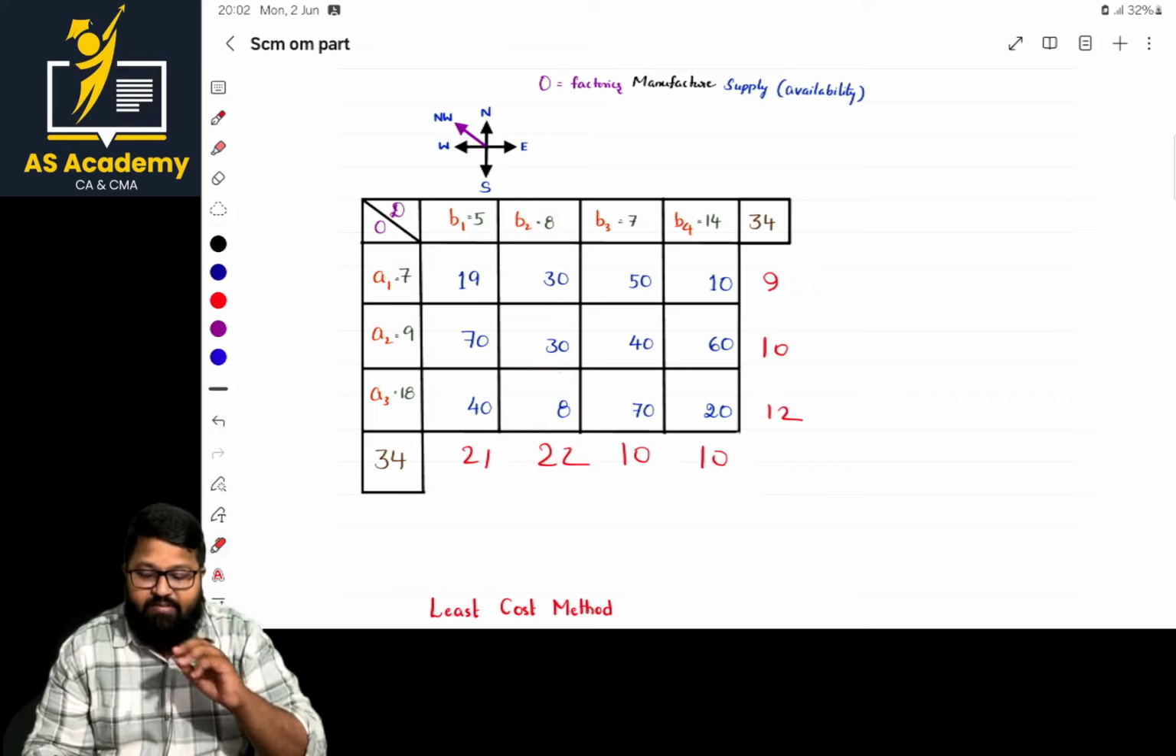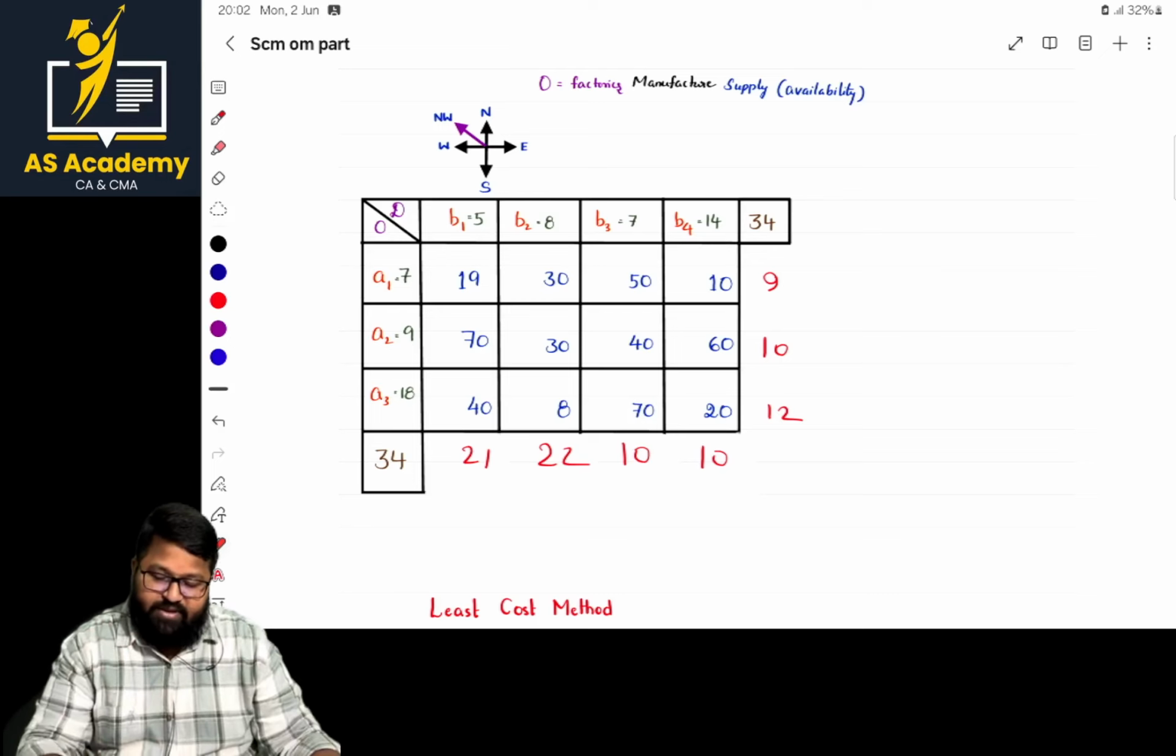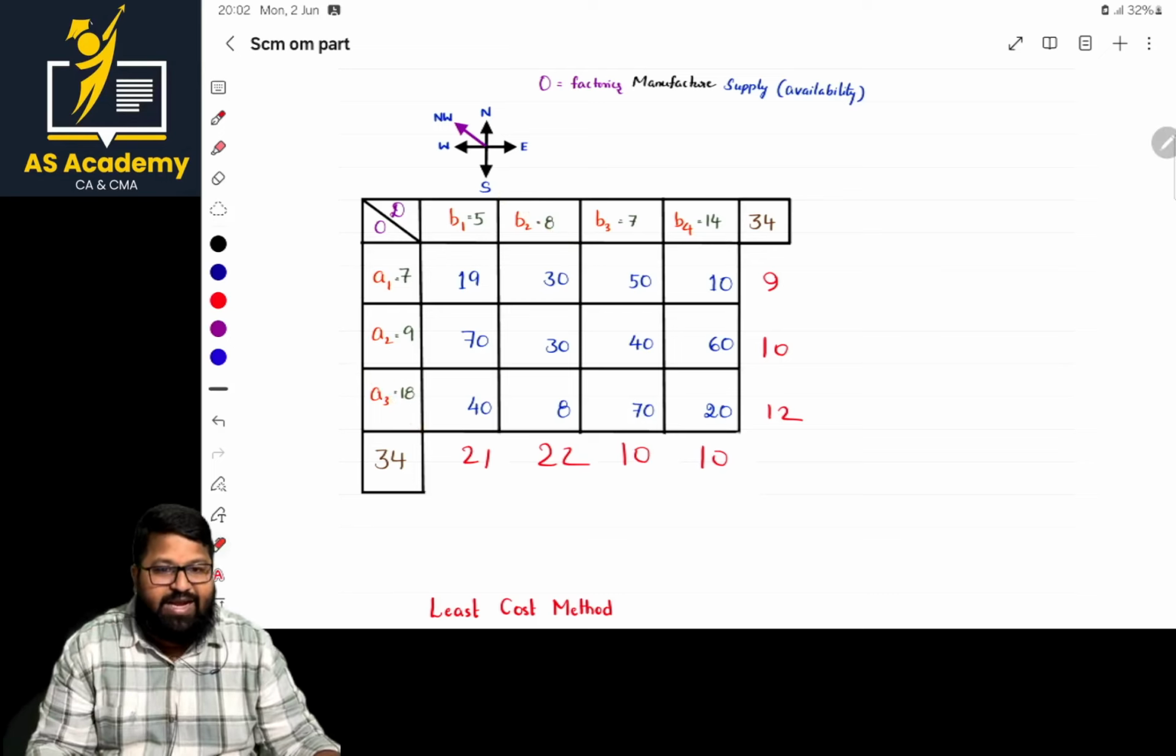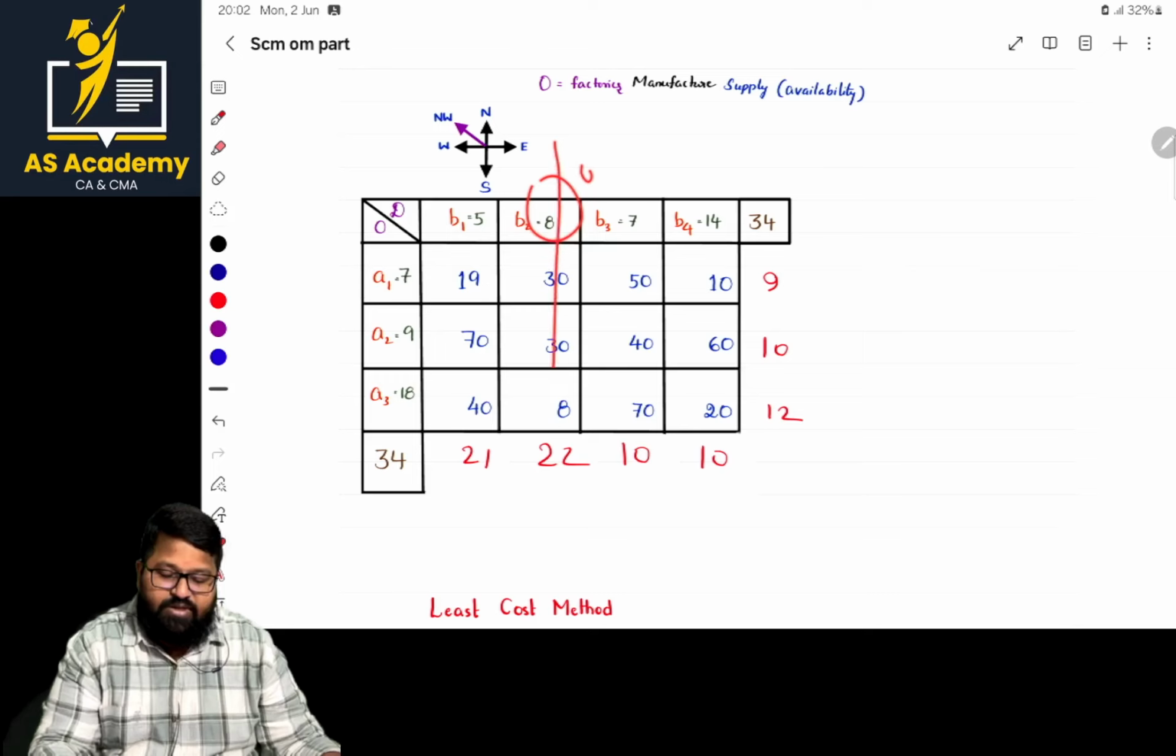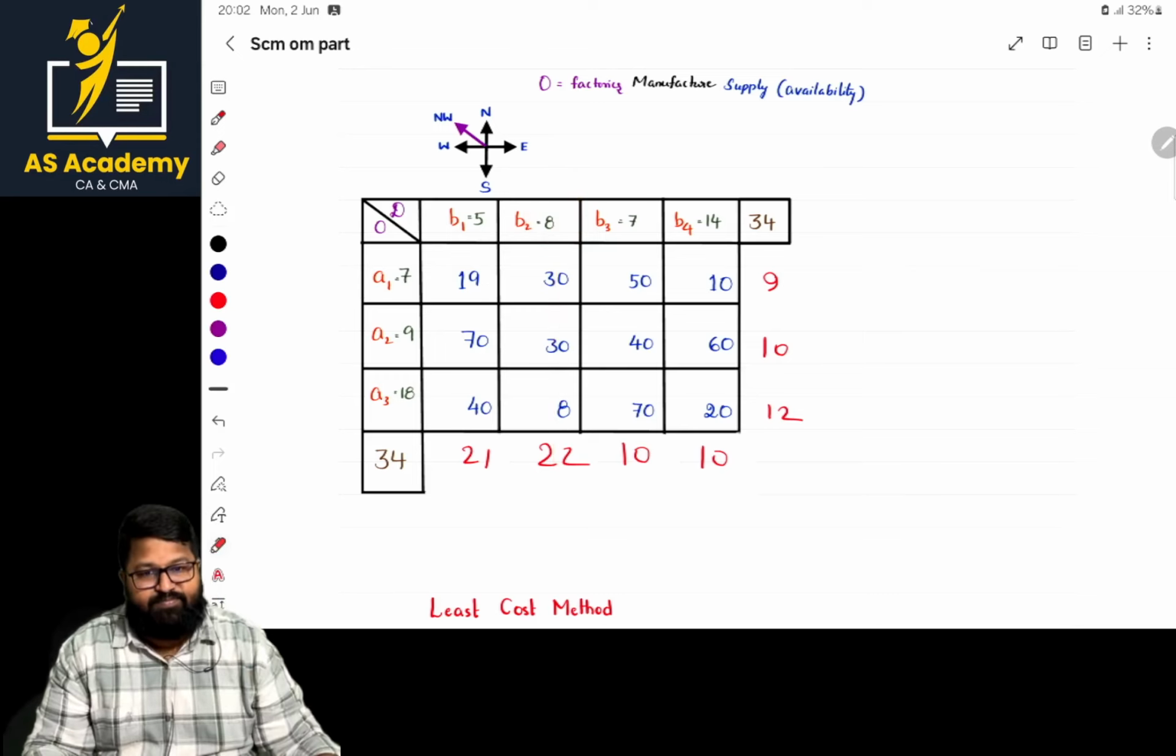How to make the allocation? Demand or supply, whichever is lower. 8 or 18, whichever is lower. Allocate 8 and cancel this part, leftover with 10, and wherever it becomes 0, cancel. This process is the same. Okay? Am I clear? Sir, I'm repeating the process.